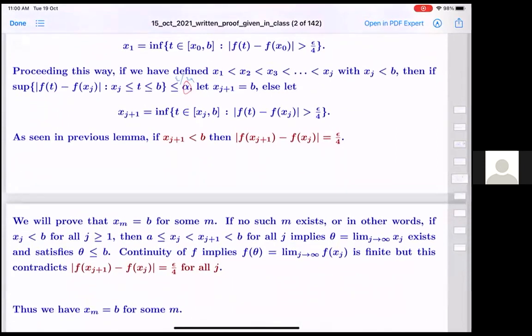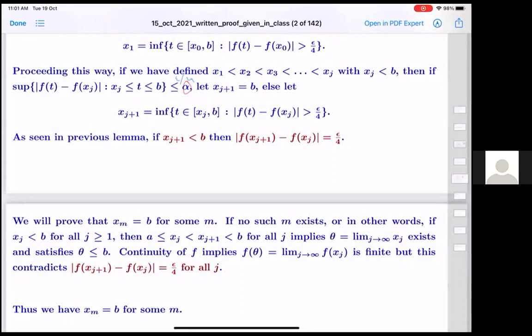So we'll prove that xm will be b for some m. If no such m exists, or in other words, xj is less than b for every j, then this limit exists. We have an increasing sequence bounded above, so the limit exists. And continuity of f says that f theta is the limit of f of xj.